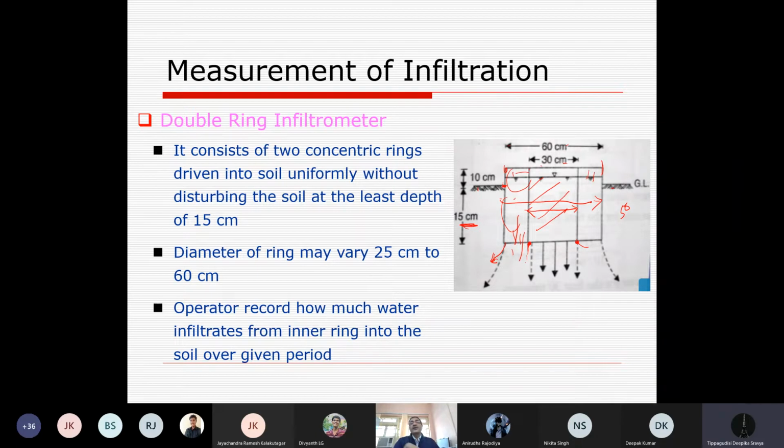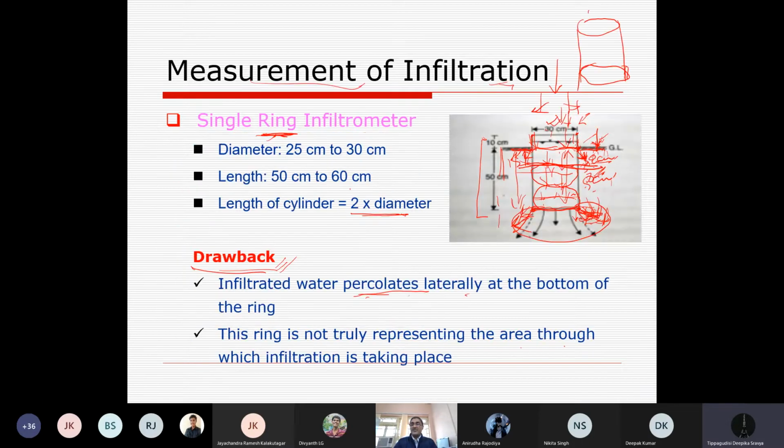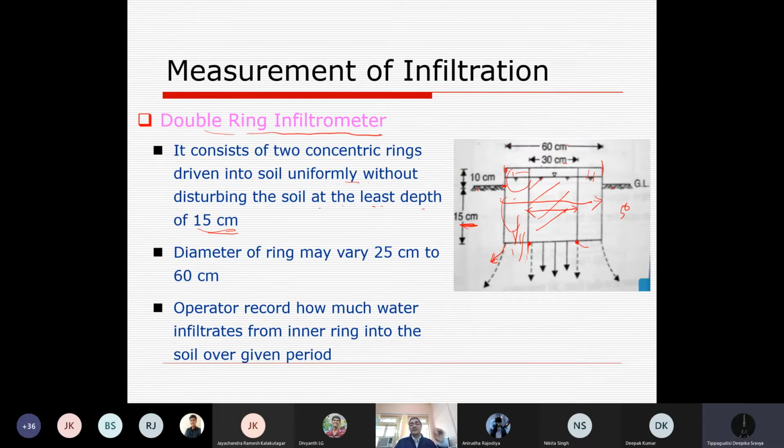So this is the double cylinder or double ring infiltrometer. It consists of two concentric rings driven into the soil uniformly without disturbing the soil, at a depth of at least 15 centimeter. And in the single cylinder system, we used 50 centimeter simply to avoid immediate loss by lateral movement of water. Diameter of rings here is 25 to 60 centimeter, or 30 and 60 centimeter generally.